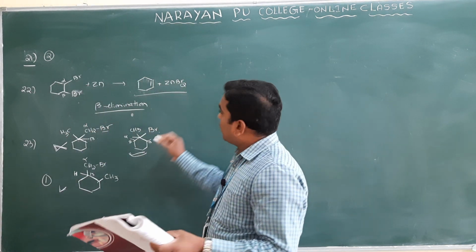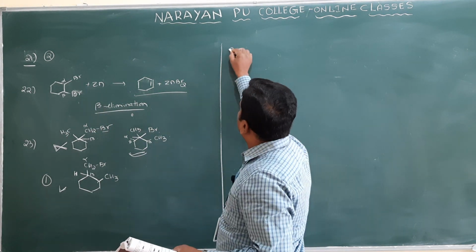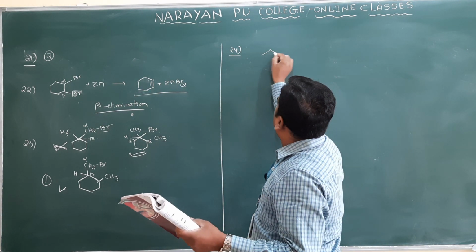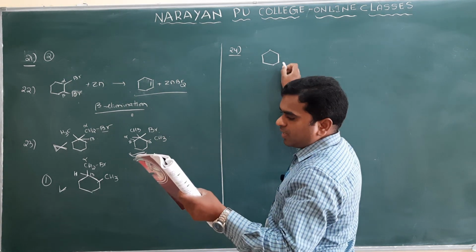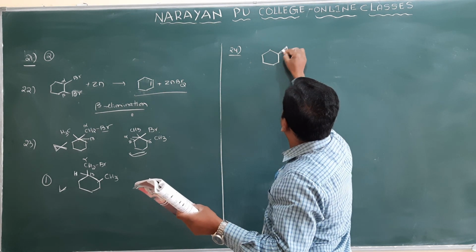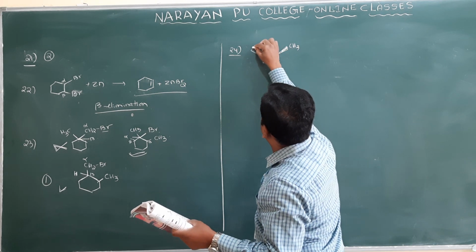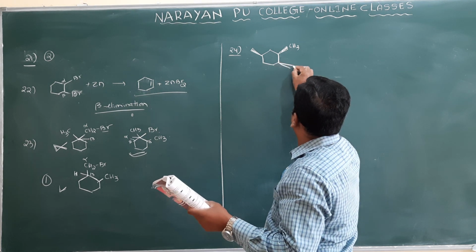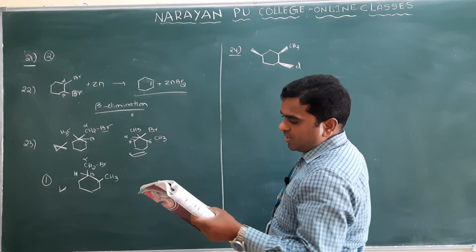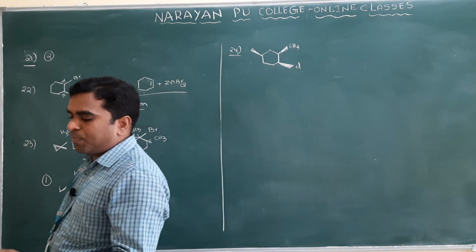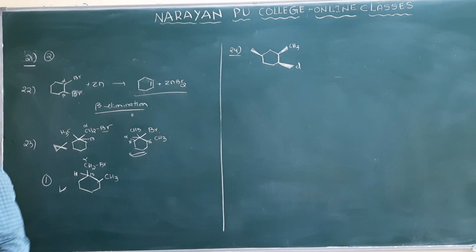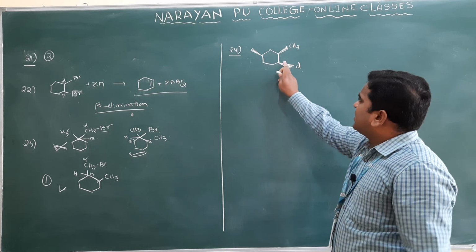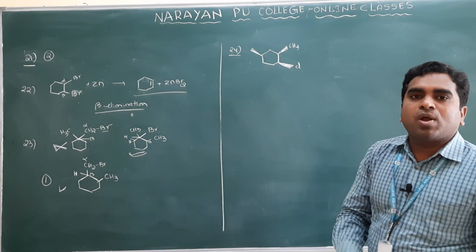Next one, 24th question. Question number 24. Clear? They have given here the compound: CH3, and here CH3, and here there is another CH3, and here there is a Cl. Clear? The question is, total number of SN1 products of the given compound. Easy, you already know this compound. This is an alkyl halide, and they are asking for the SN1 products.